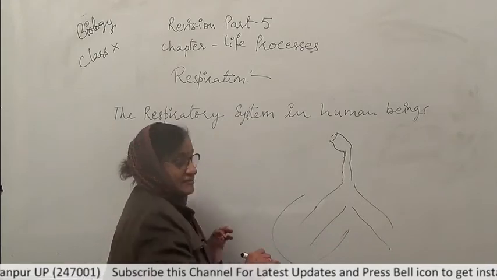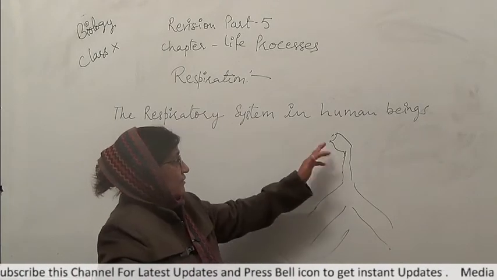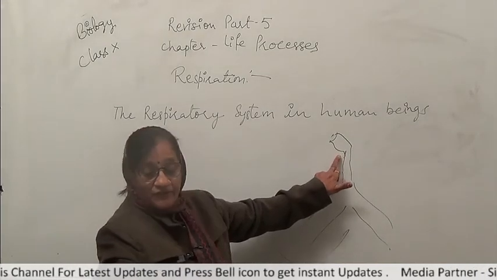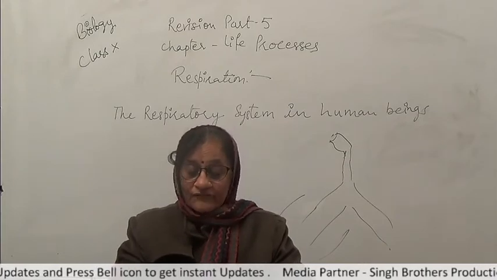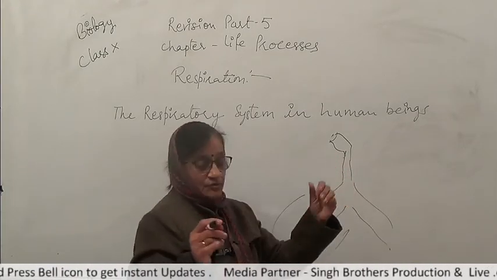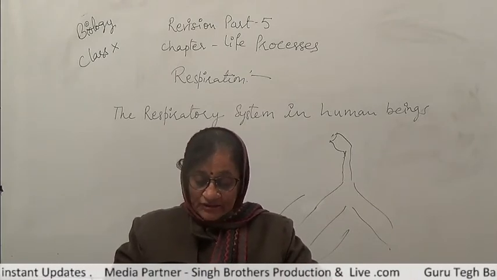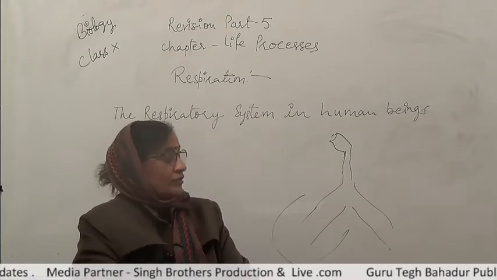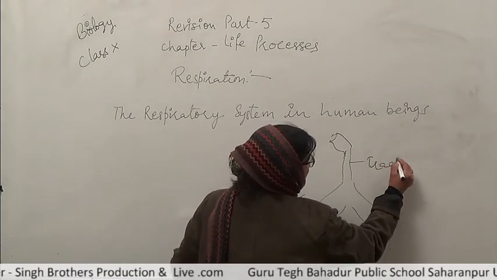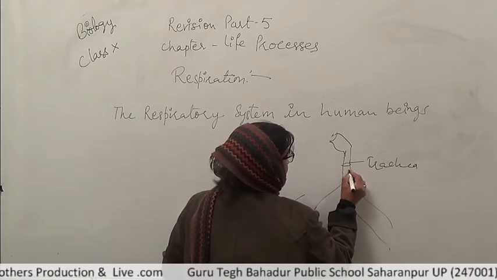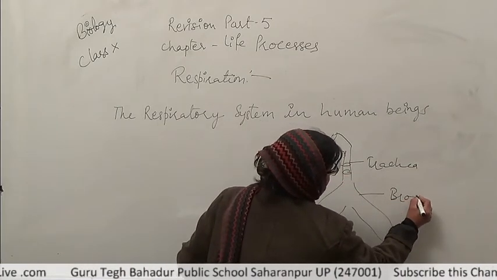These are the lungs. Now, from the nose or nostril passage, the air enters the pharynx or throat cavity and then the windpipe. This is the windpipe. Then the trachea branches into two smaller tubes called bronchi. This is the trachea, and here rings of cartilage are present, and these are the bronchi.